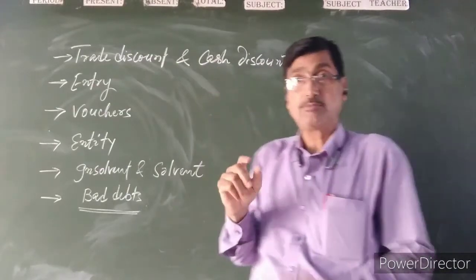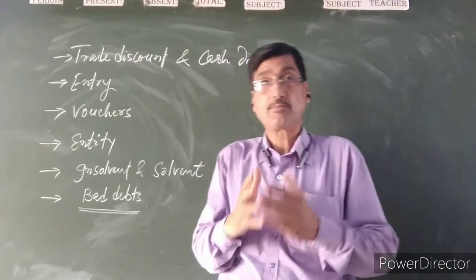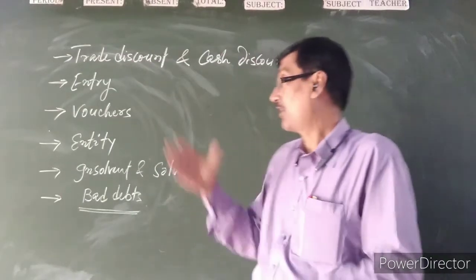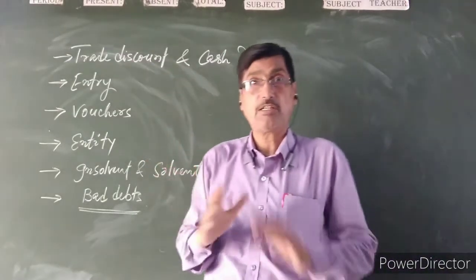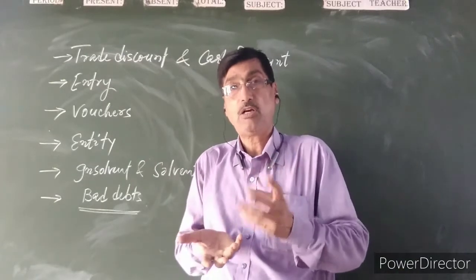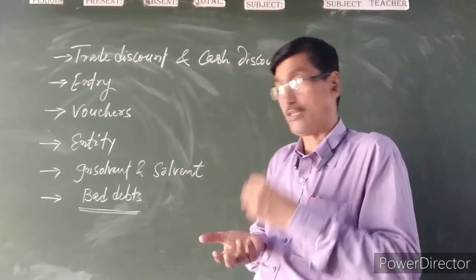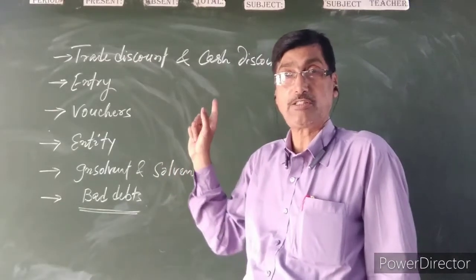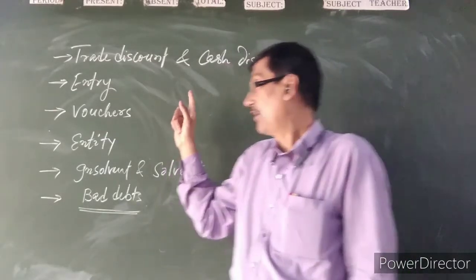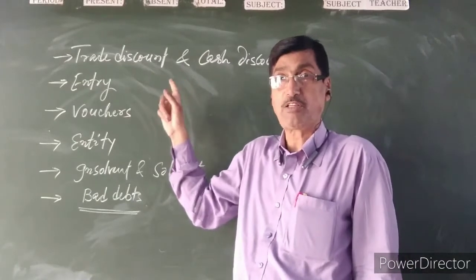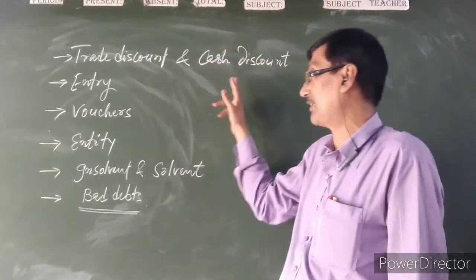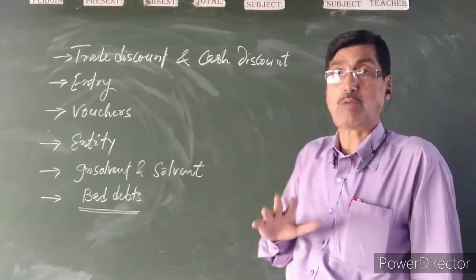Cash discount reduces the revenue of the business enterprise. However, trade discount does not reduce the revenue or amount of the sales, because the selling price is shown in the trading profit and loss account for knowing the profit. So trade discount is not shown in the books of account, however the cash discount is shown in the books of account.